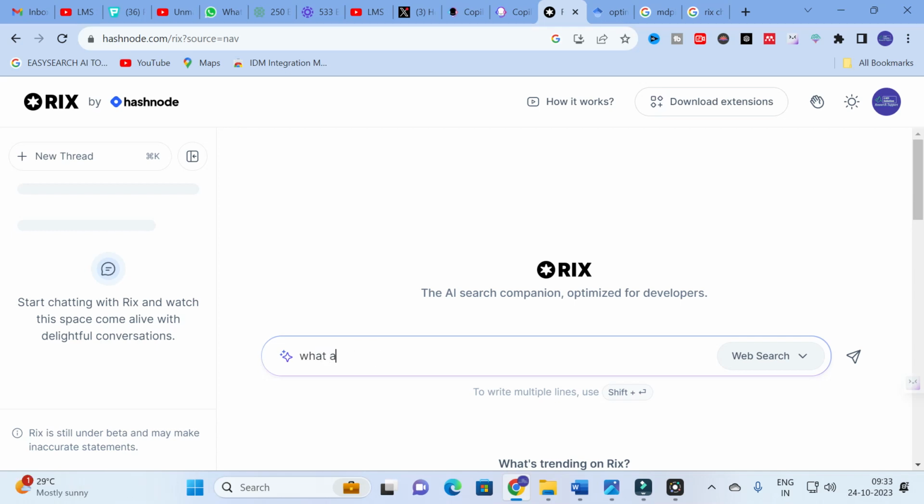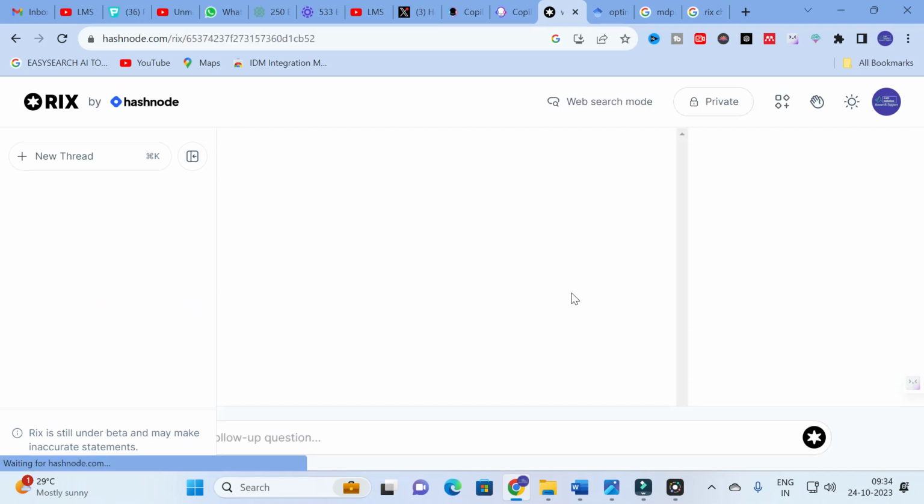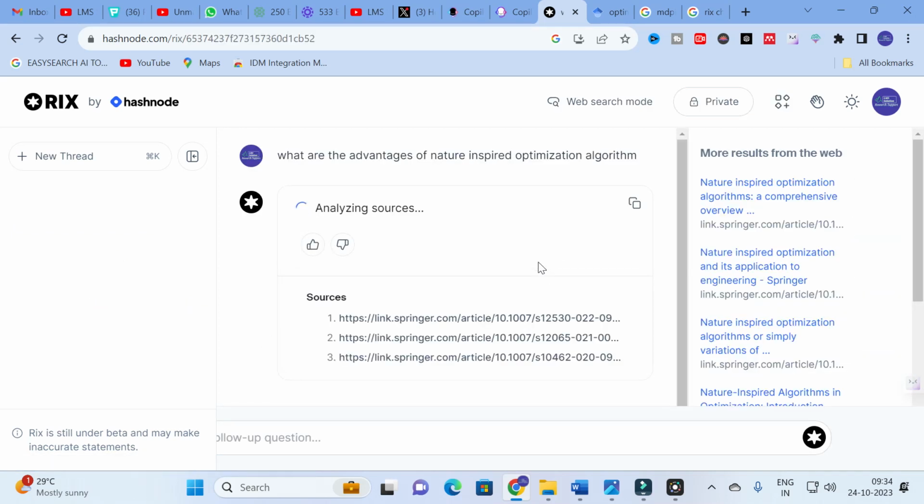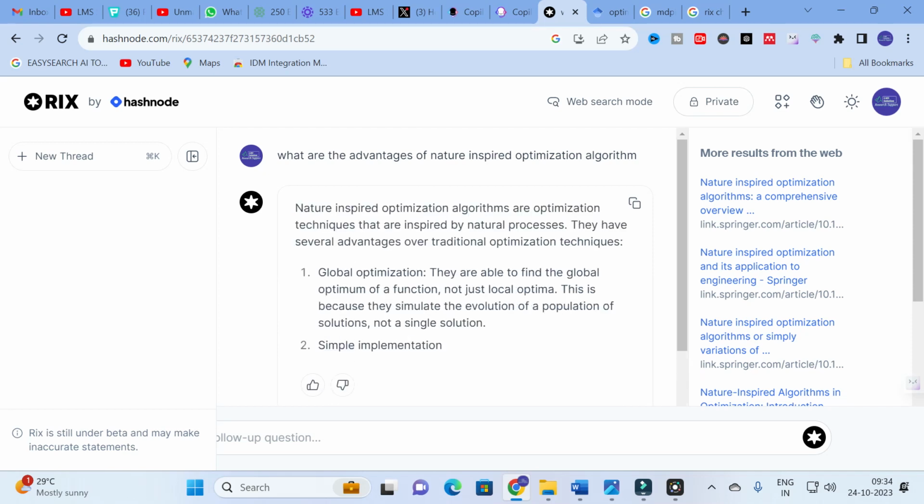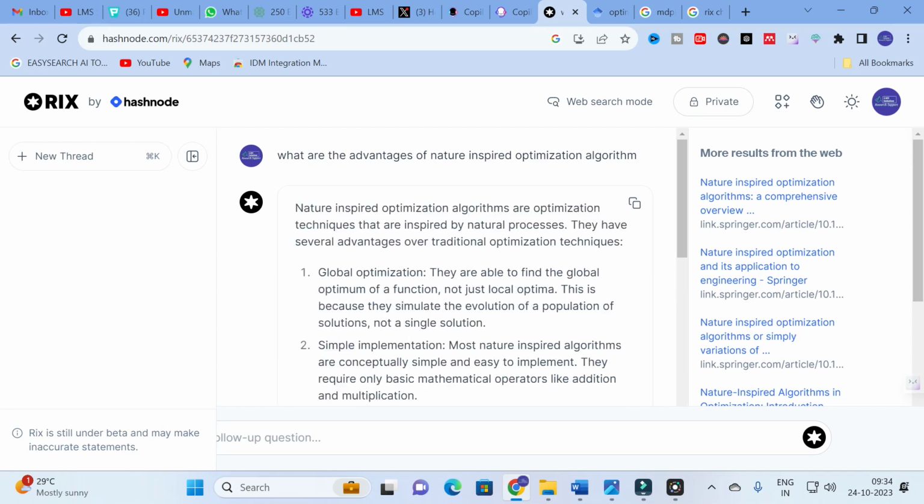What are the advantages of nature inspired optimization algorithms? This is the first question I am going to ask. Here it will analyze the different sources and generate a better solution for you.